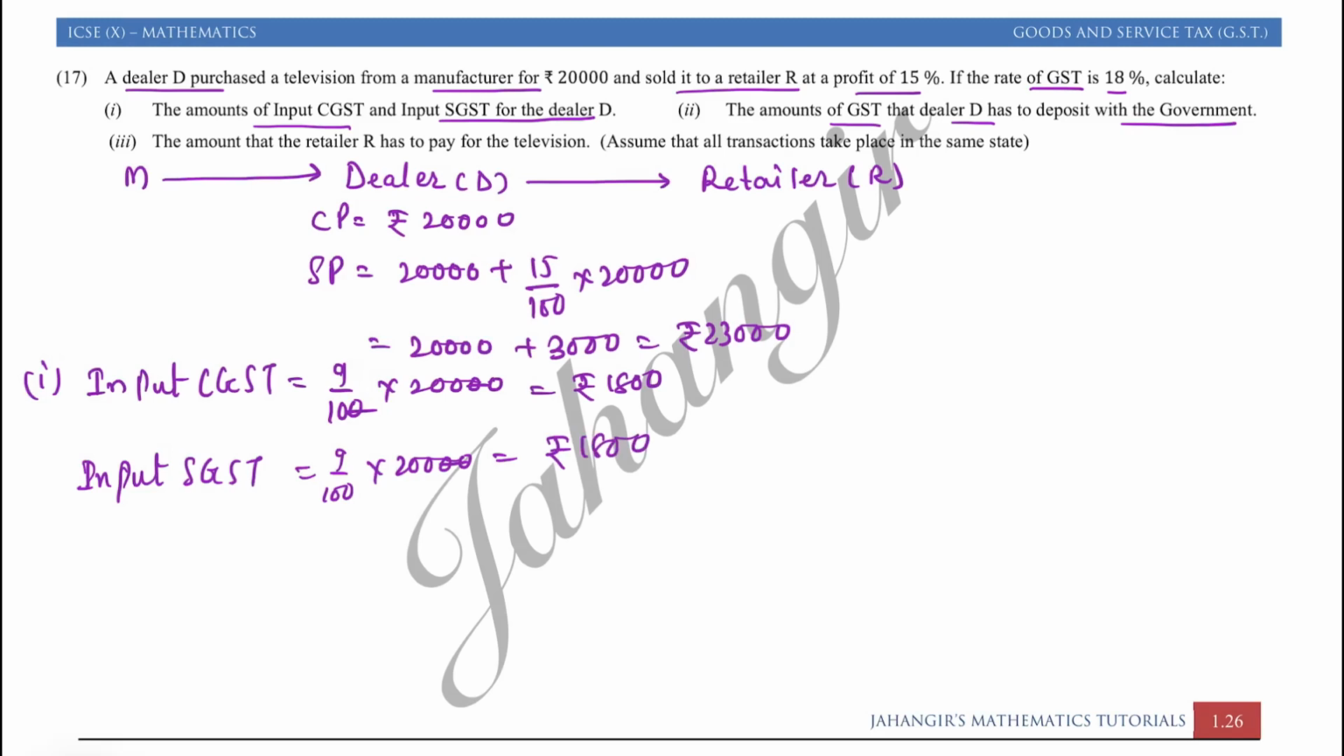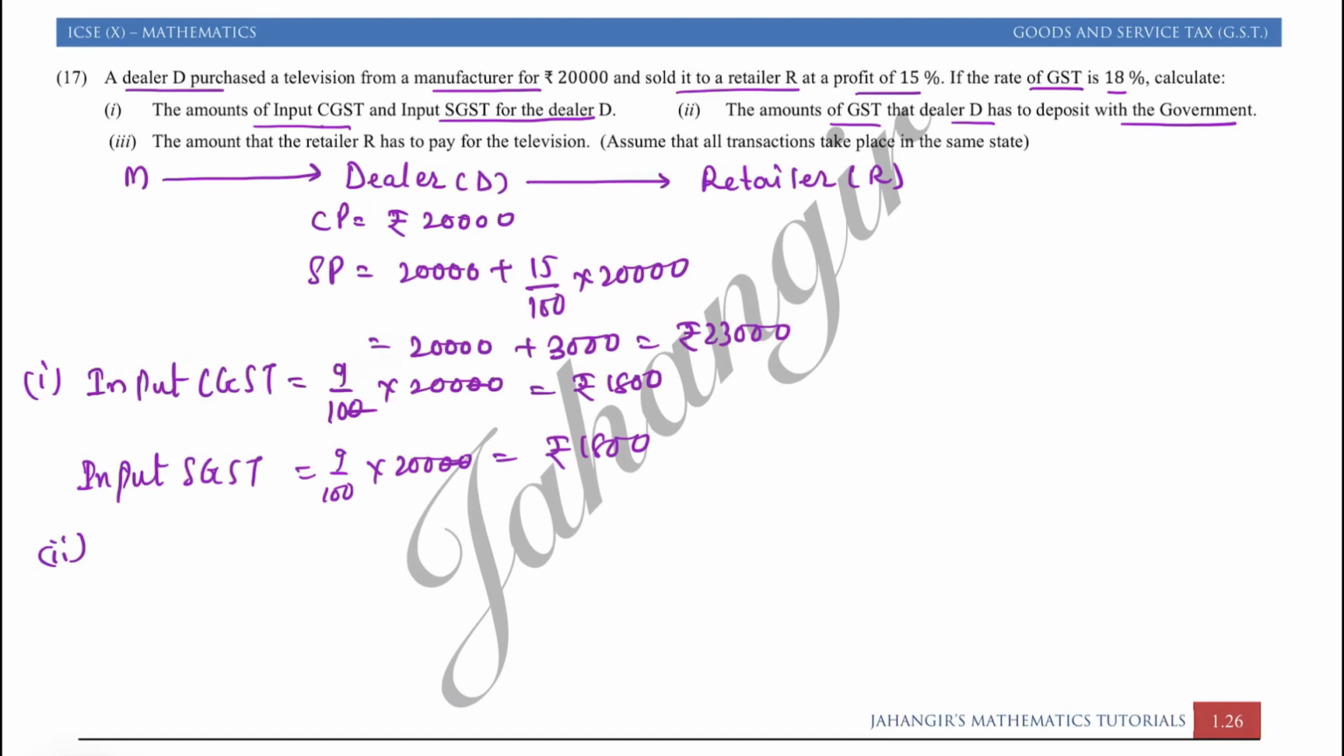You have to just follow the question, what we need to answer. First part was input. Input says it's on purchase. Input CGST, SGST, so of 18%, 9% is CGST and this 9% is SGST. So first part is done. Second part, what we have to find is the amount of GST that dealer has to deposit with the government.